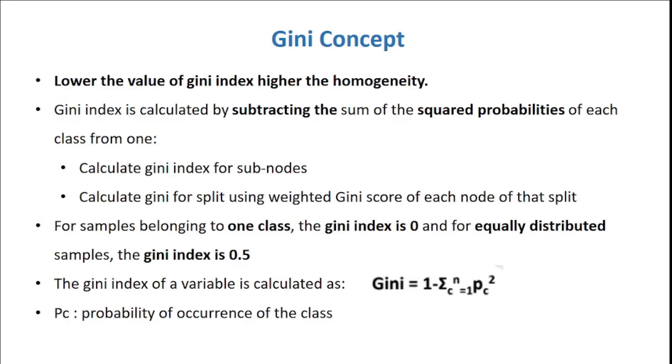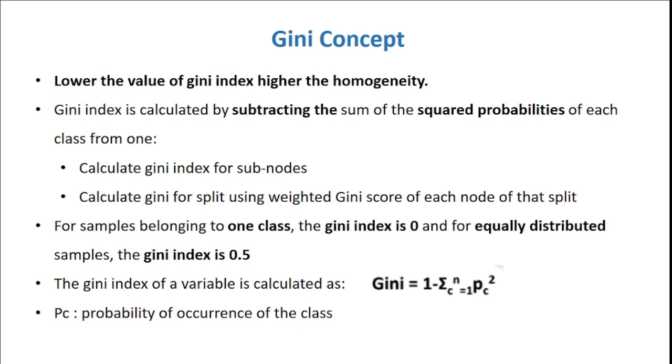So now we are getting into the Gini index. Gini measures how impure or mixed the bucket is. And a lower value of Gini means higher homogeneity, same as the entropy method. So the Gini formula is 1 minus the sum of c equal to 1 to n of P c the whole square, where P c is the probability of occurrence of the class.